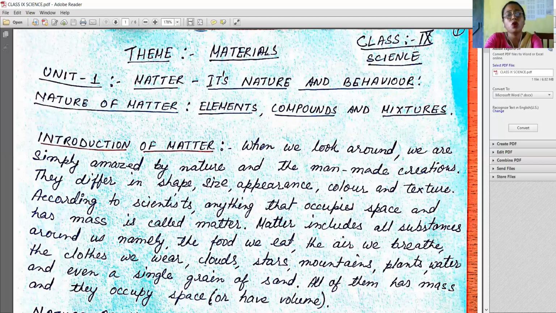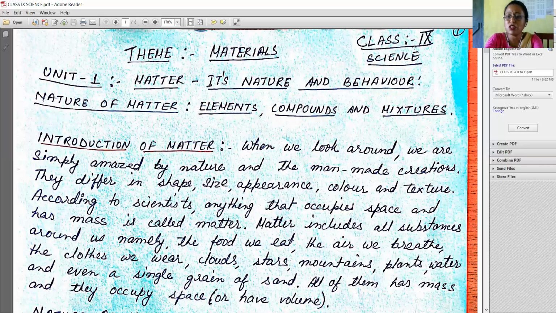Matter includes all substances around us, namely the food we eat, the air we breathe, the clothes we wear, clouds, stars, mountains, plants, water, and even a single grain of sand. All of them have mass and they occupy space, or you can say they have volume.